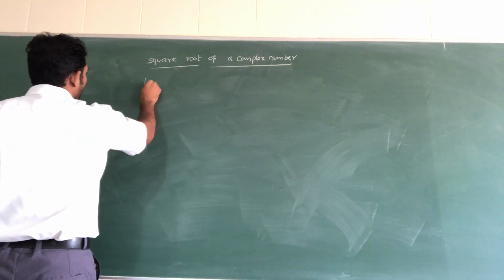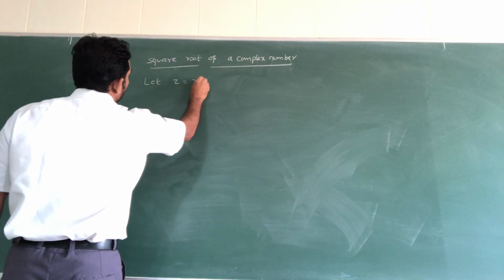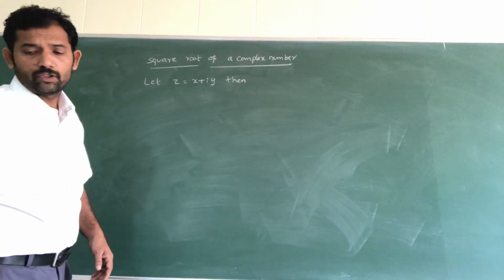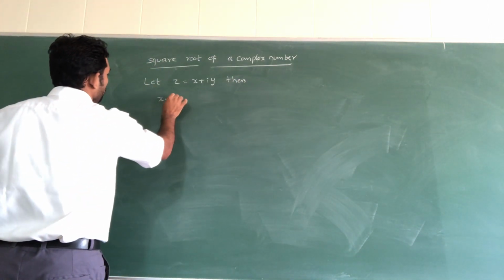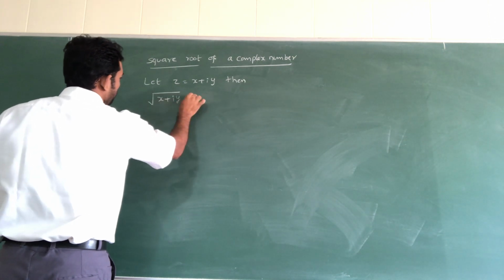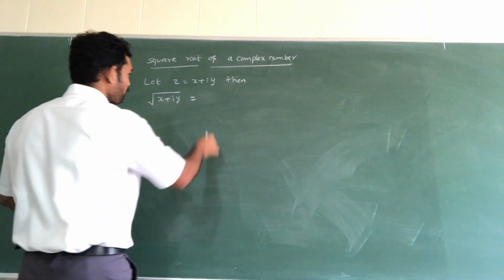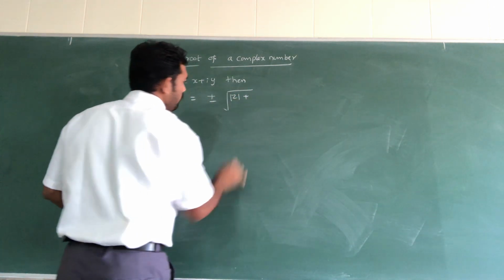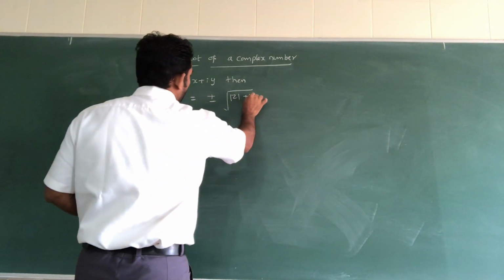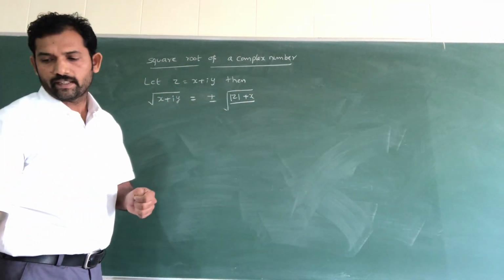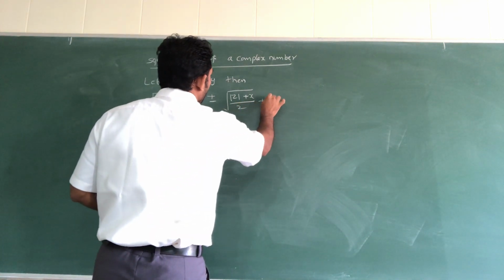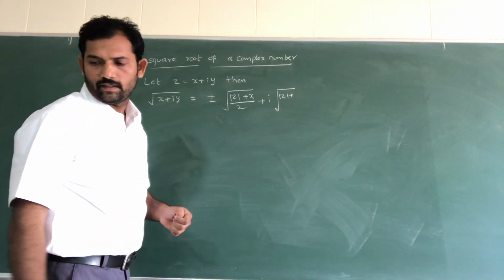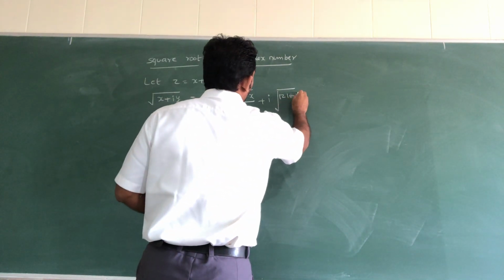Suppose z is equal to x plus iy, then square root means what? Square root of x plus iy is equal to plus or minus root over of modulus of z plus x divided by 2, plus i times root of modulus of z minus x divided by 2.